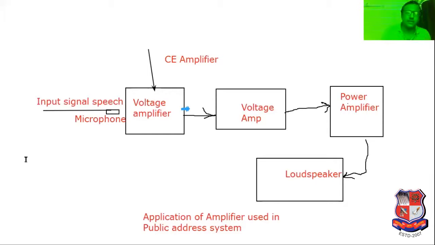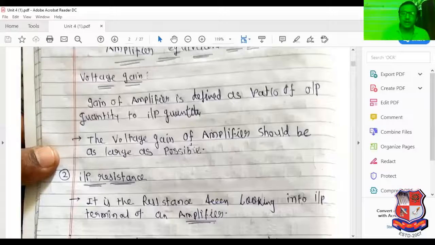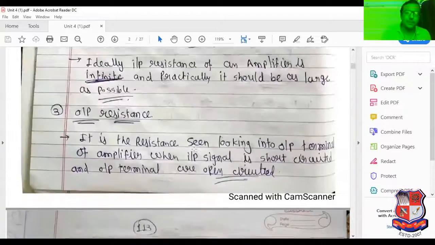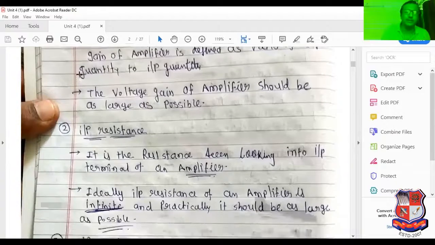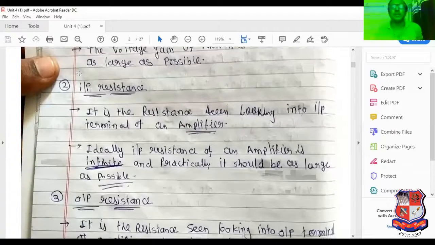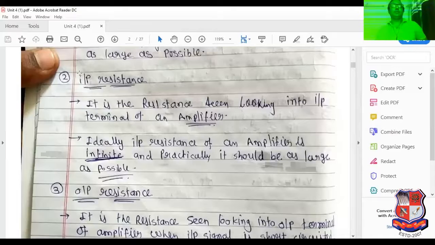Now we concentrate on the exact definition of voltage gain and current gain. Voltage gain, we have discussed, is output voltage by input voltage. Now what is the meaning of input resistance? Input resistance means looking into the amplifier from the input side, whatever amplifier is put in the circuit. The input side of the amplifier is known as input resistance, and ideally the input resistance value is infinite.